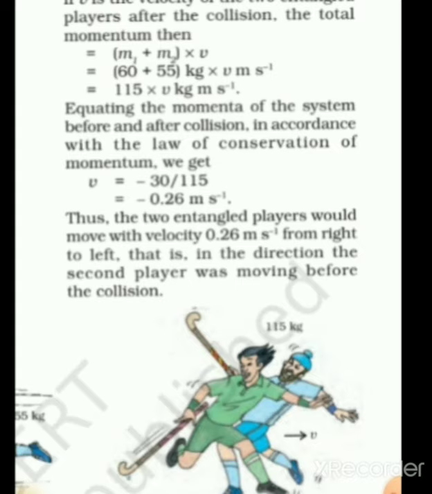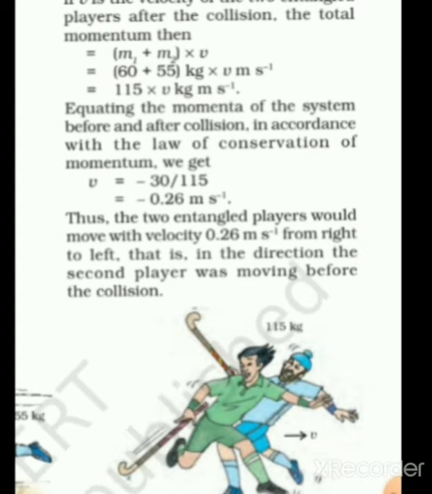Now we know the law of conservation of momentum, that is momentum before collision will be equal to momentum after collision. So we can say that 115 v will be equal to minus 30. So v comes out to be minus 30 upon 115.